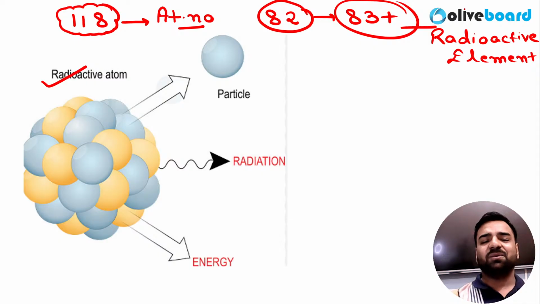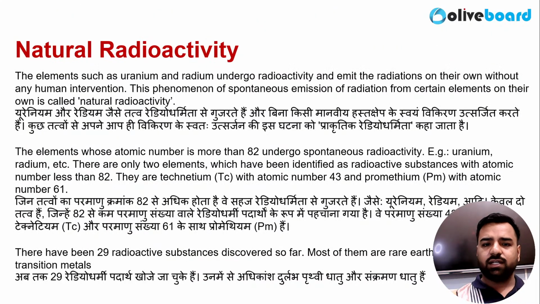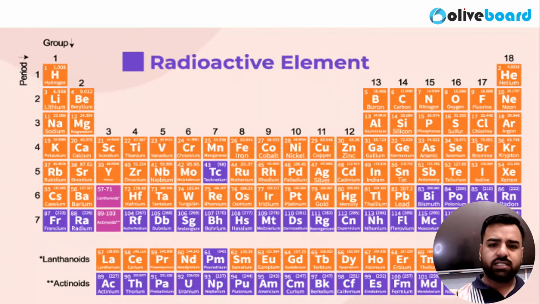So here I'll tell you, if I talk about the F block, in that actinide series, the ones that will come under this category, right? And apart from that, there are two elements which are lesser than 82, like promethium and technetium. So I'll just show you with a periodic table for better clarity. Yep. So here, this is that periodic table. Now just have a look.